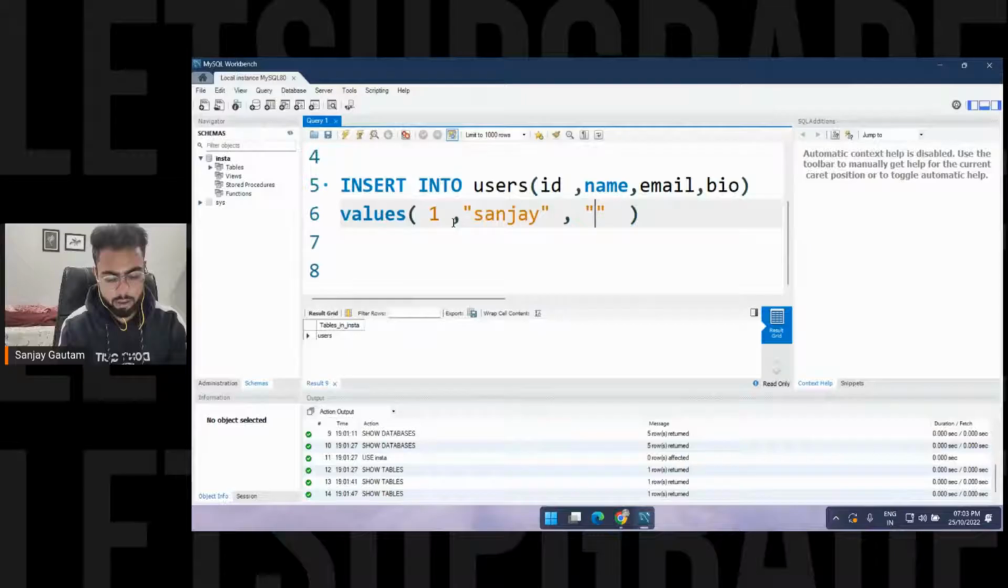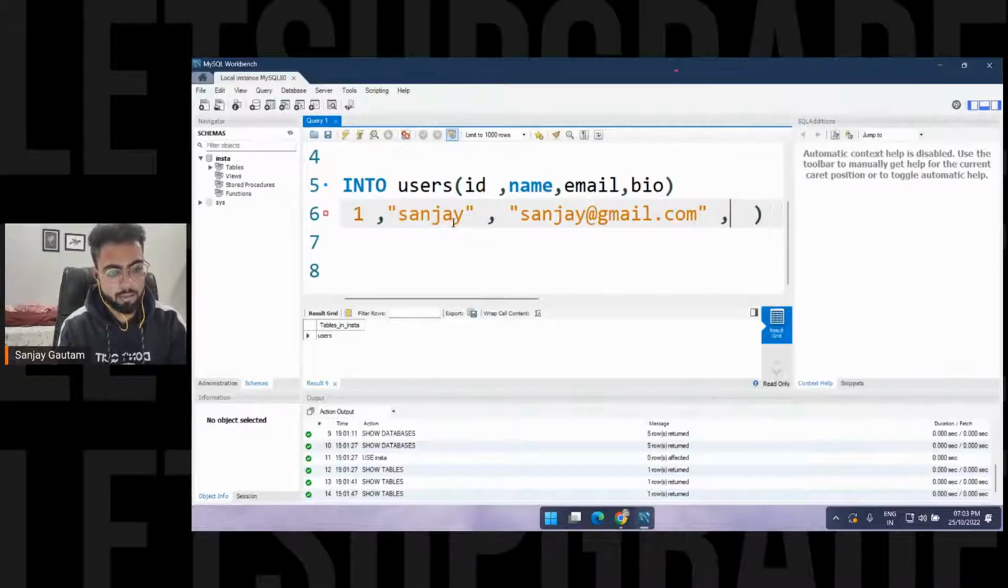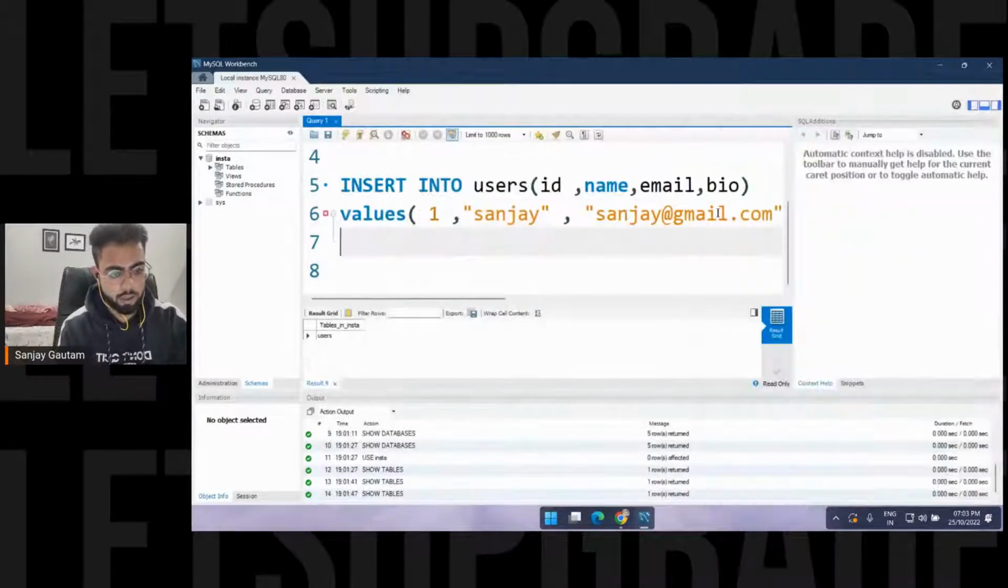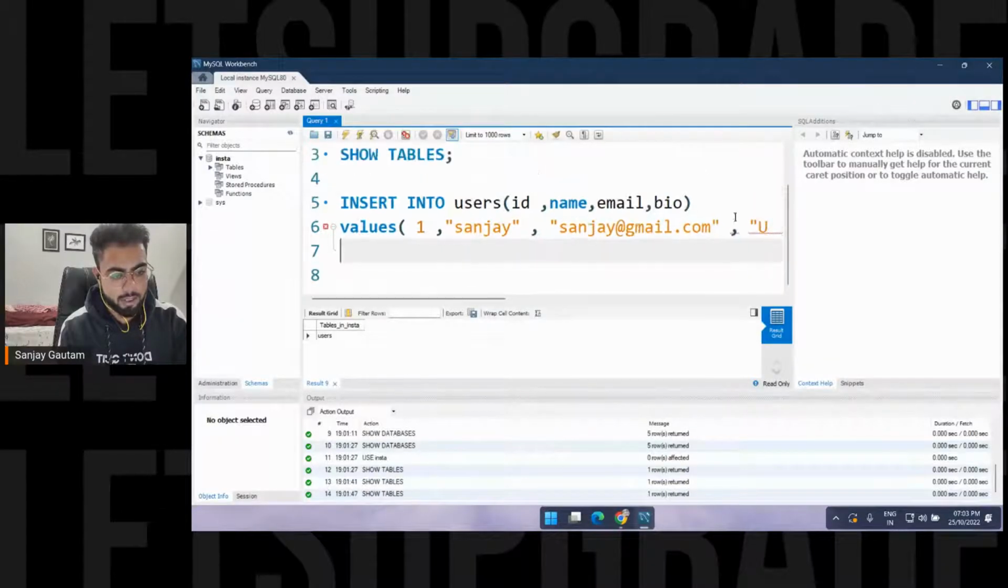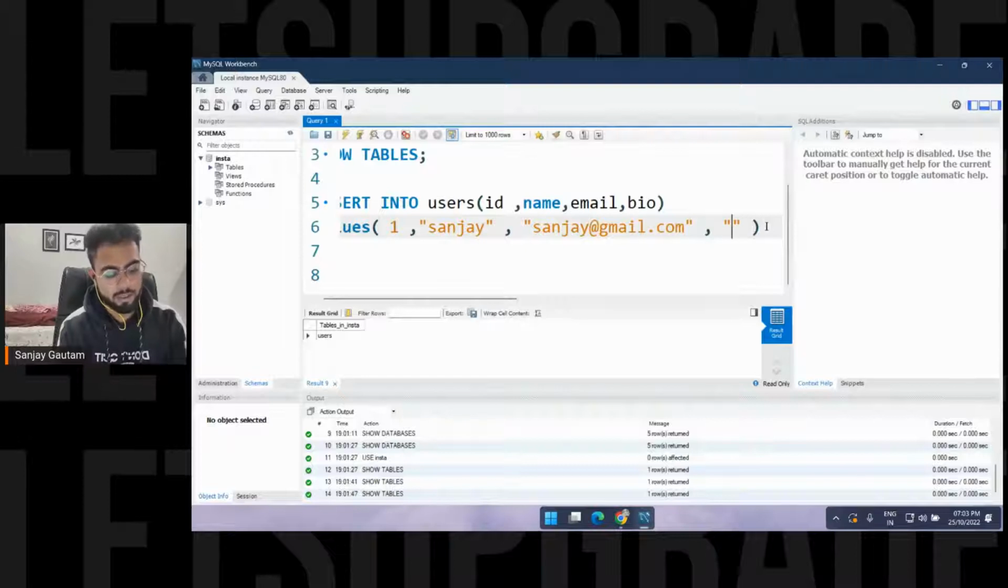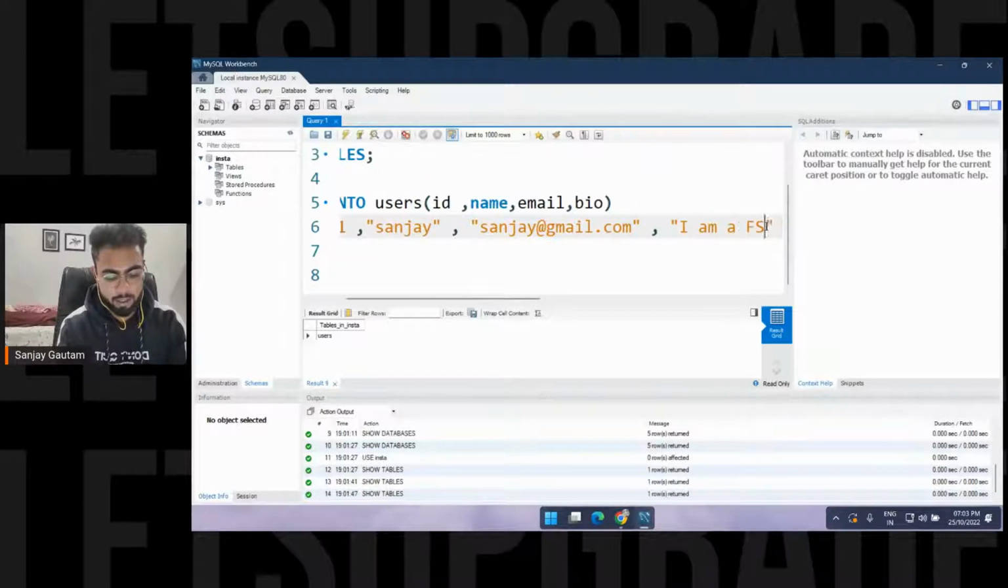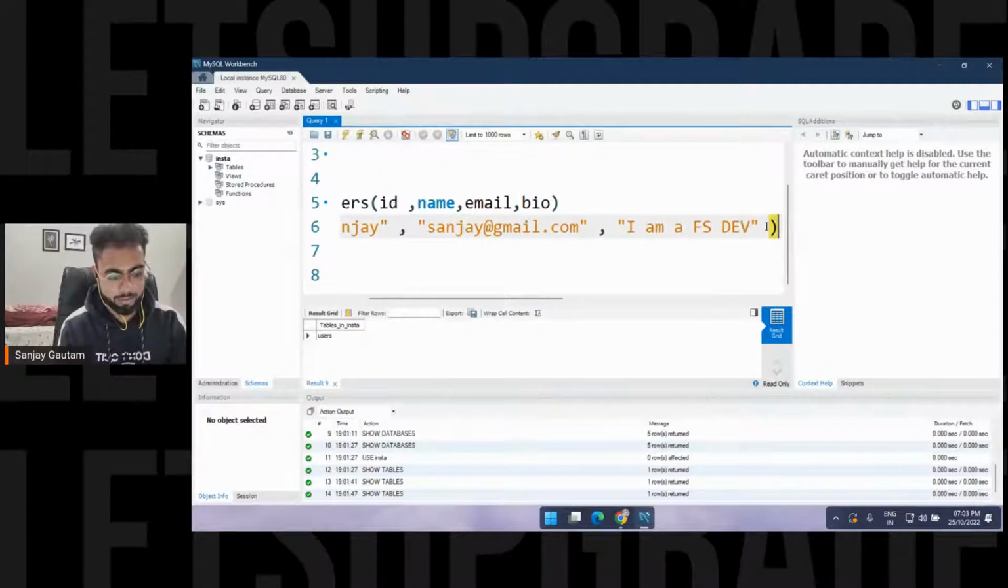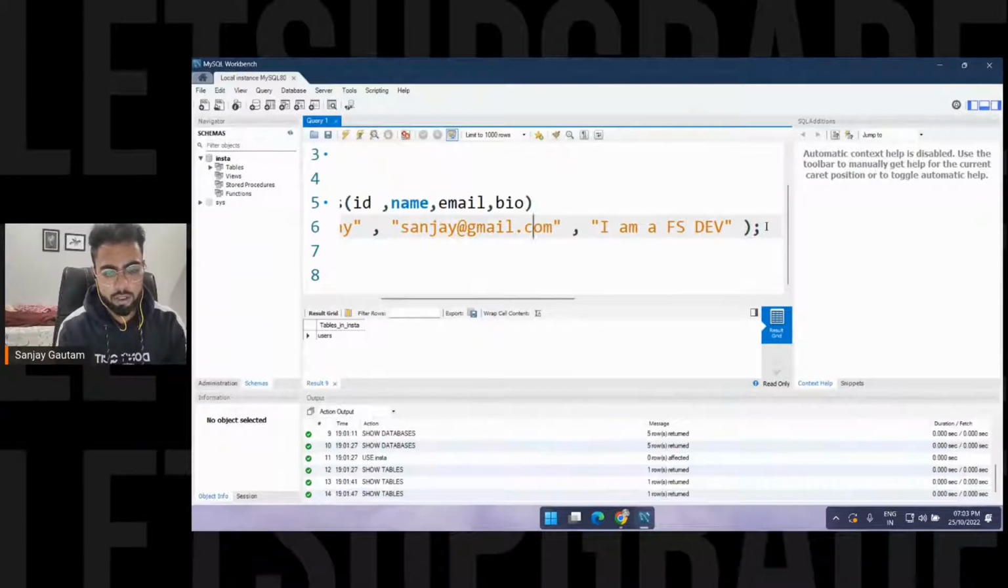Email is going to be, let's say, sanjay@gmail.com. And in the case of bio, it is sometimes miserable to type here because it will always give some suggestions. I am a FS dev. That's all. Put a semicolon.